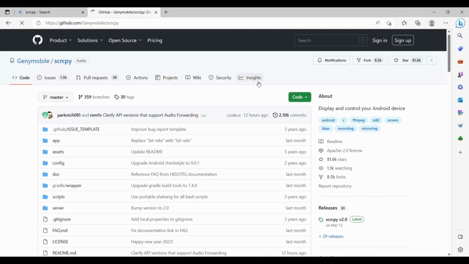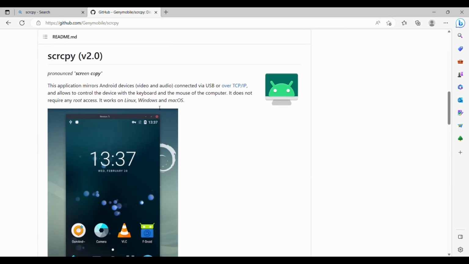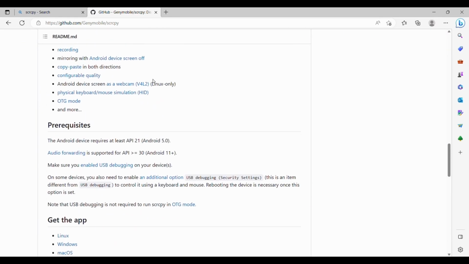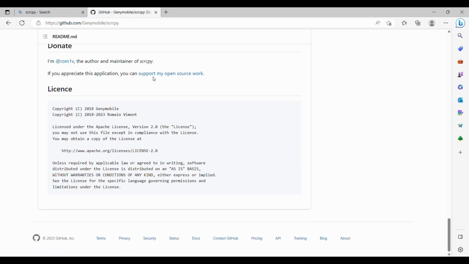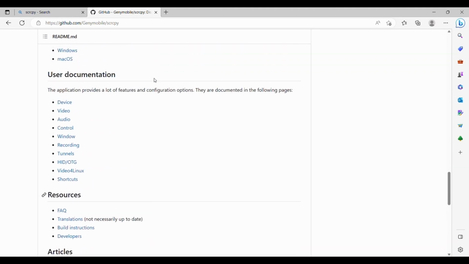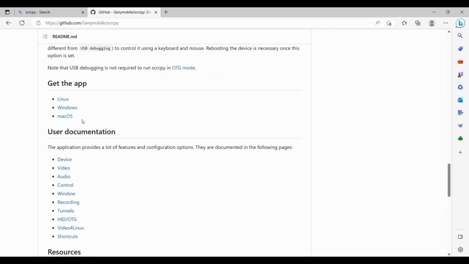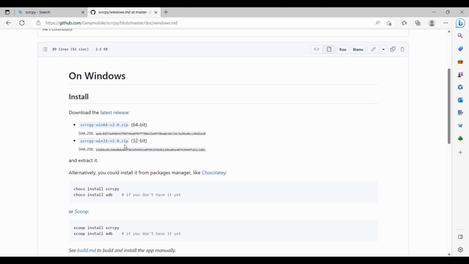Scroll down. Here we have information about the app. And scroll down, we can get the apps for Windows, Linux, and the MacBook. So as we are using Windows, click on Windows, and we can go to the next page and click on the download zip file, latest version.